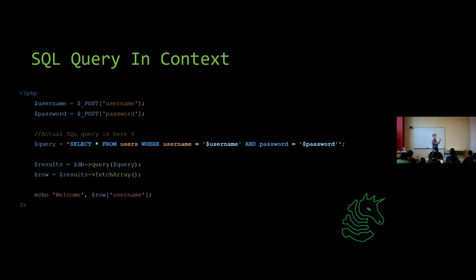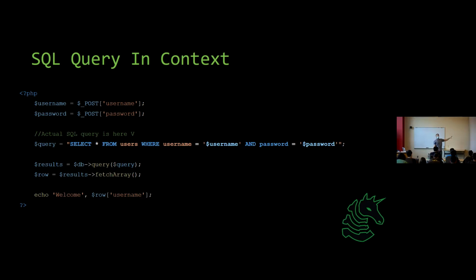We can see that we create two variables, username and password, and they access this POST variable, which happens to be user-submitted data. So the username and the password are from what the user submitted. Now let's build our SQL query. Take note that it looks exactly like the previous slide, but everywhere that we said admin and password, we replace it with whatever the user gave us. That's the important part to realize.